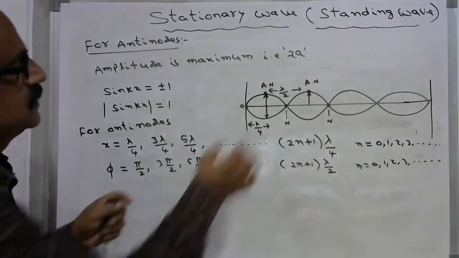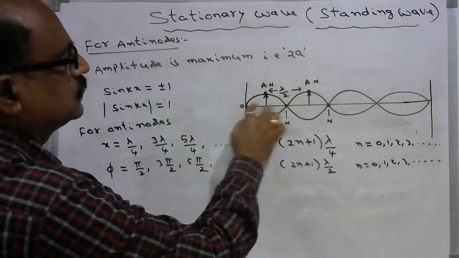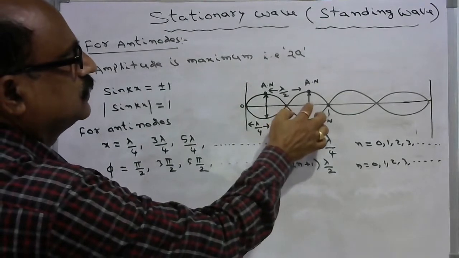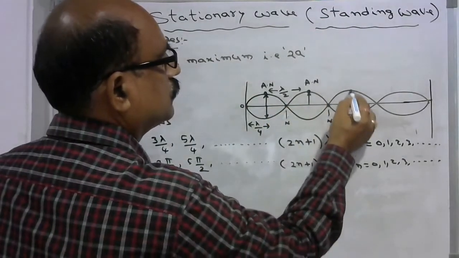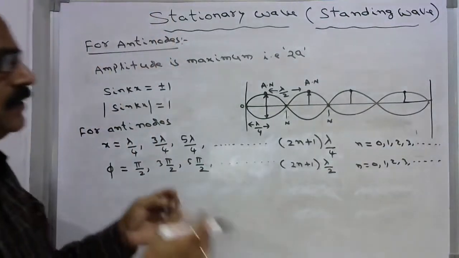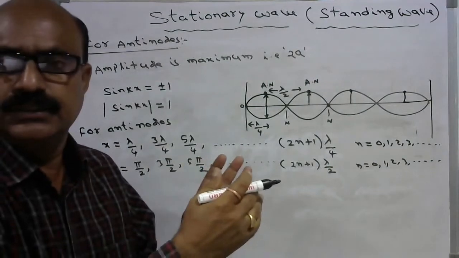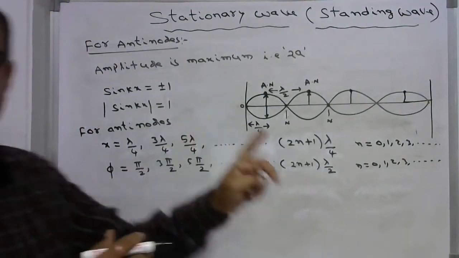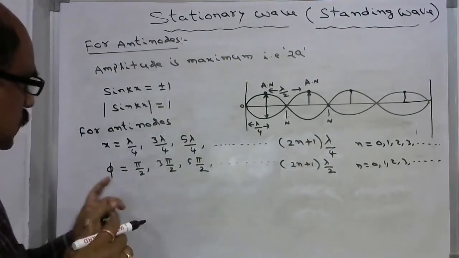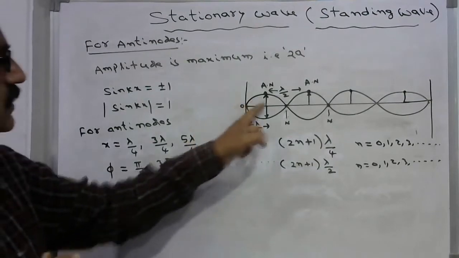This is the first lambda by 4, then 1, 2, 3. So after 3 lambda by 4, 4, 5, this is 5 lambda by 4. That is how, at different values of x, the antinodes are formed. And the equivalent phase, phi equal to pi by 2, is the first one.